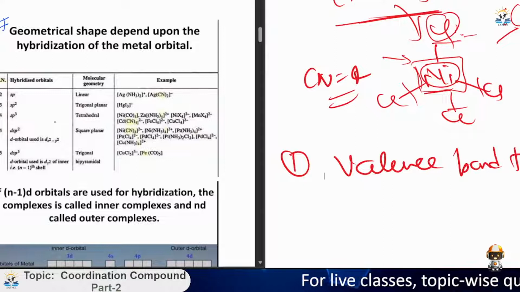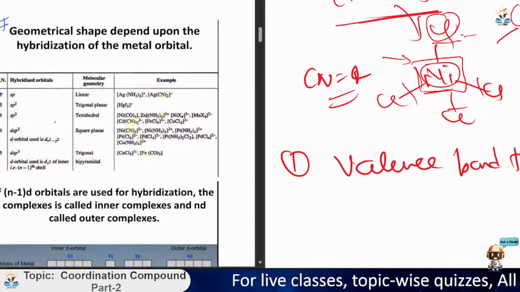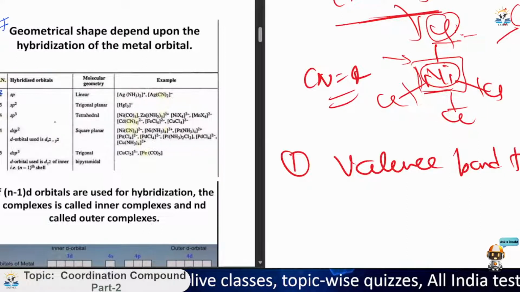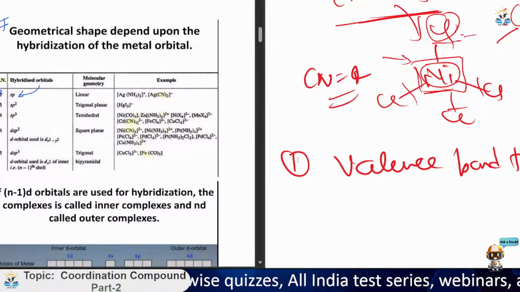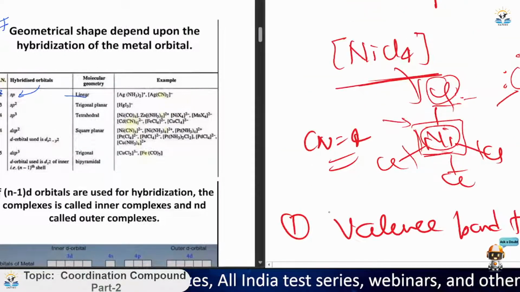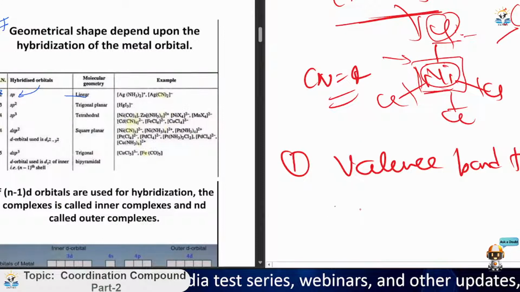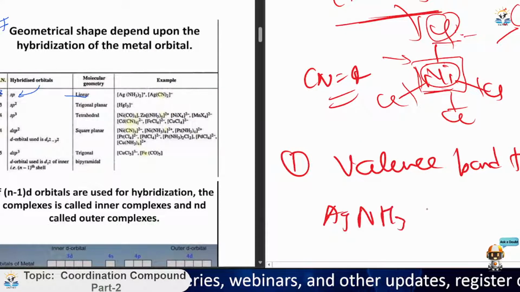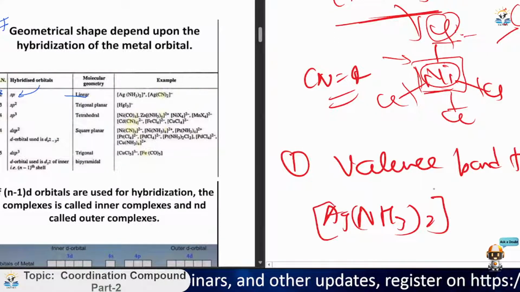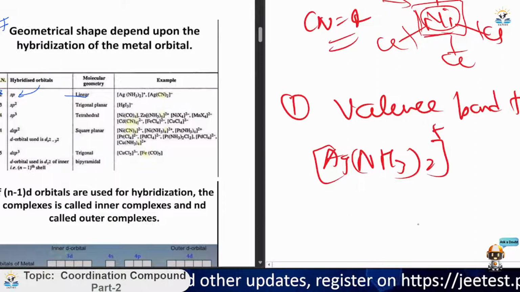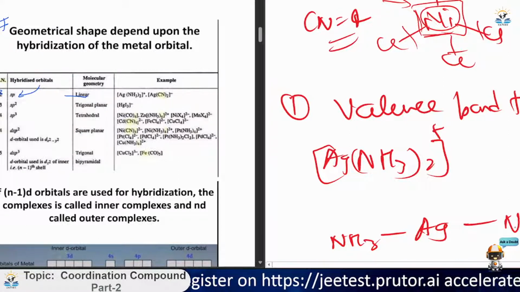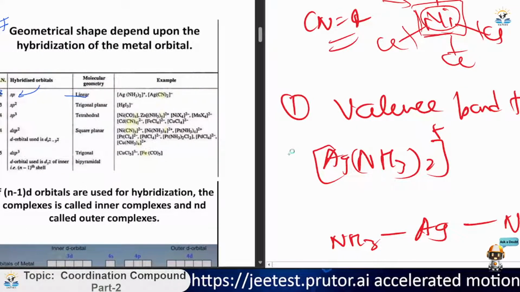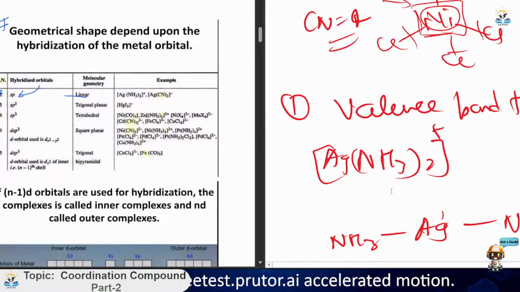If the coordination number of the central metal ion equals 2, then the hybridized orbitals will be sp. How? Because it will form a linear structure. Like in the case of Ag(NH3)2 whole positive charge comes up. So what can be the structure? This is Ag, and NH3 can be bonded like this and this. Ag has +1 charge, NH3 equals 0, so Ag can carry the plus here also. So this type of structure will be formed.